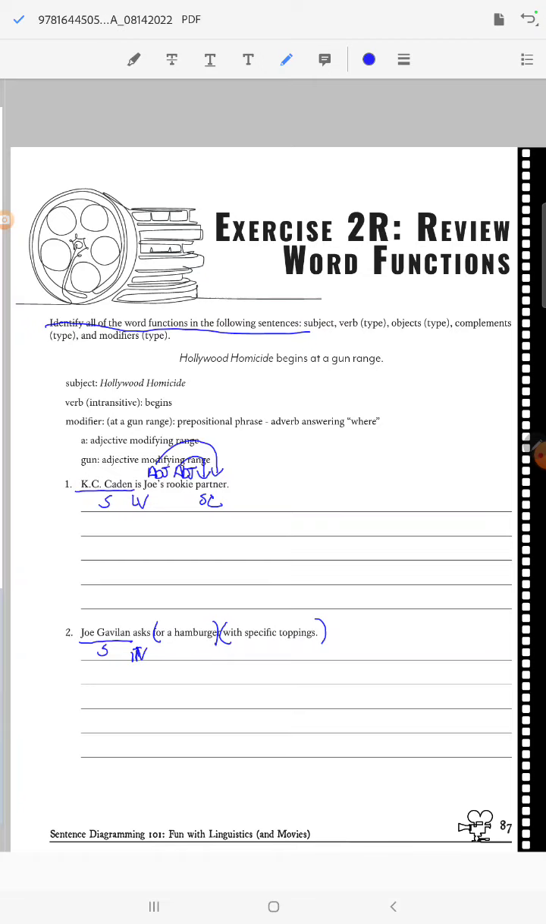And then for is a preposition, hamburger is the object, with is the preposition, toppings is the object, meaning that specific is going to be an adjective, which toppings, and a is also going to be an adjective, which hamburger, a hamburger. Now we have to figure out what these are doing. So he's asking for a hamburger, making it an adverb, right? It's asking how. And then, ooh, but it's a hamburger with specific toppings. So this one is acting as an adjective. It tells me which hamburger we're dealing with here.